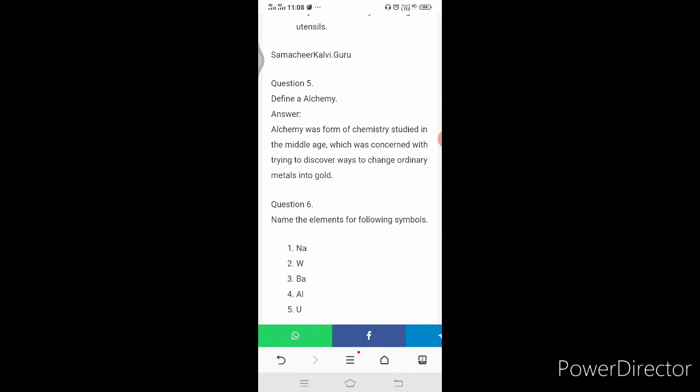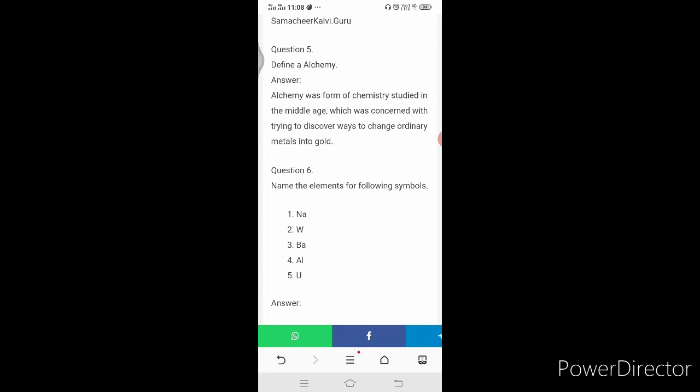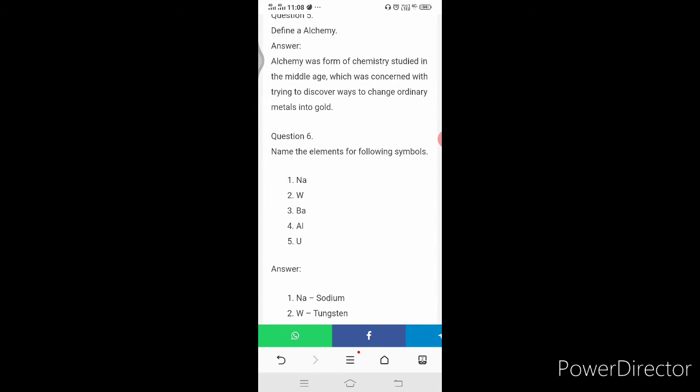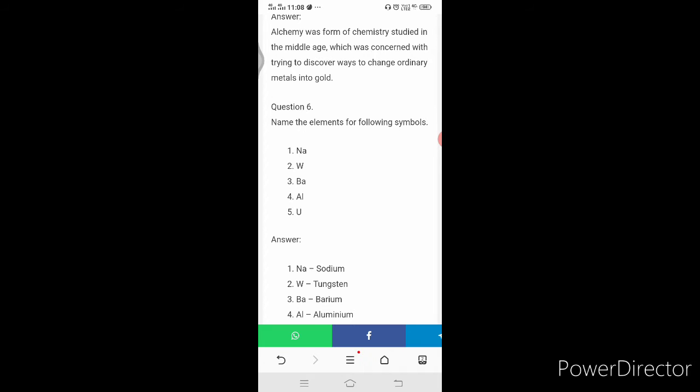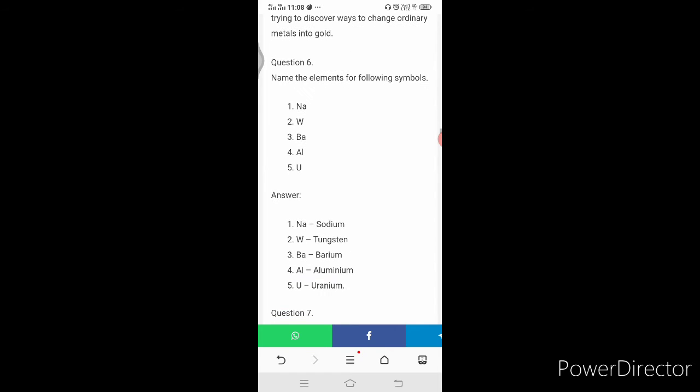Define alchemy. Alchemy was a form of chemistry studied in the Middle Ages which was concerned with trying to discover a way to change ordinary metal into gold.